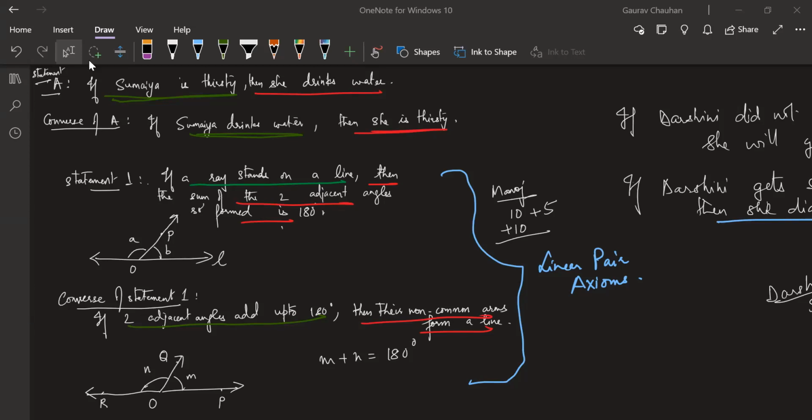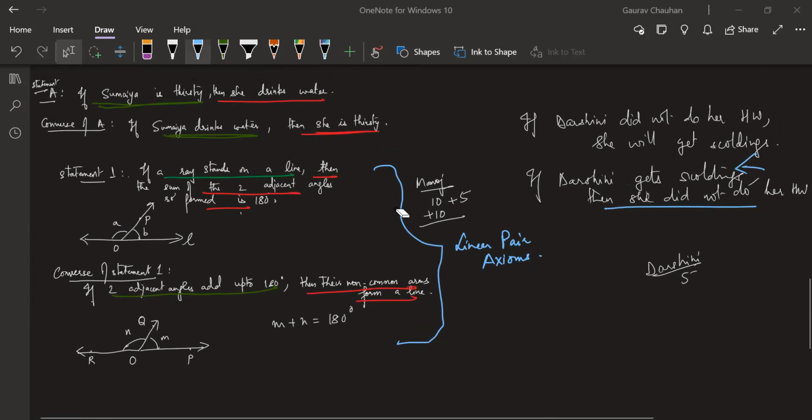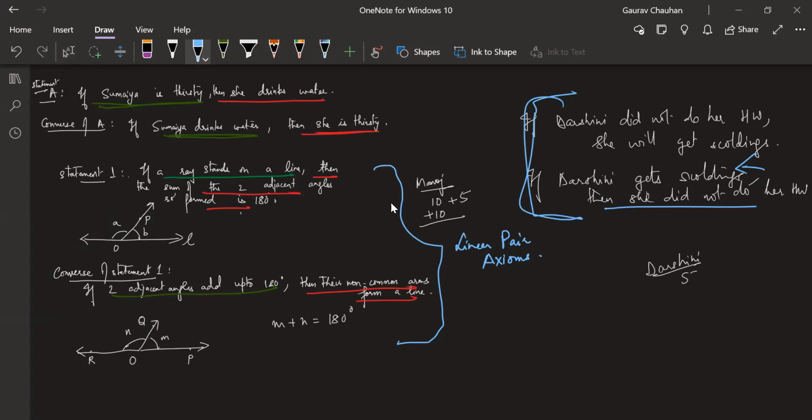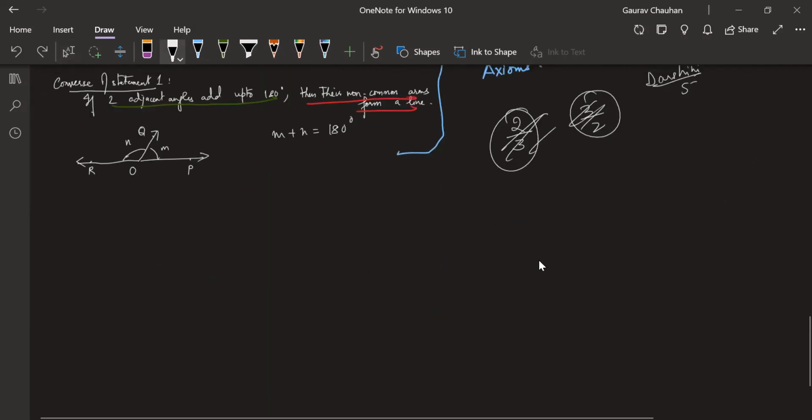Okay, there is one important idea which you need to understand. Like Darshini's example, you remember. Darshini will not do her homework, she will get scoldings. Now, you think this is also okay. In this case, actually, it's true. But you know, the converse of a statement may or may not be true. If statement 1 is true, it does not mean its converse will also be true. I want you to write that down.